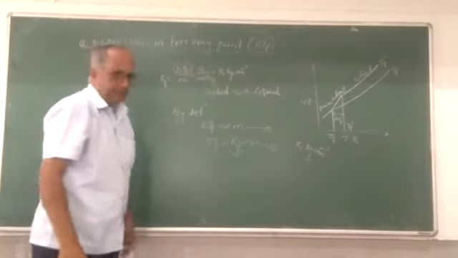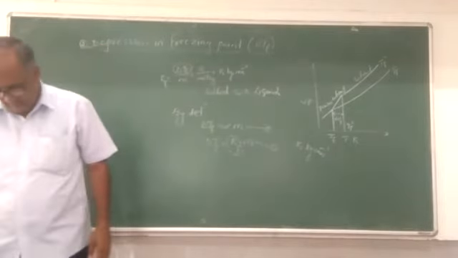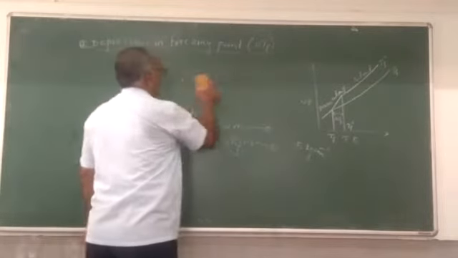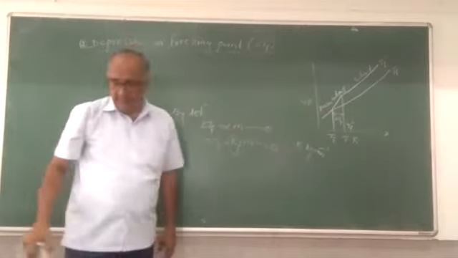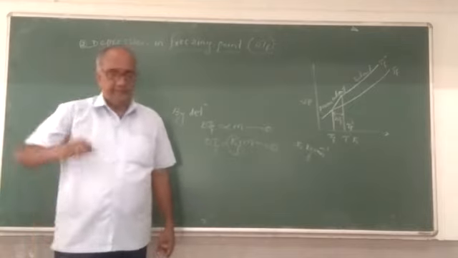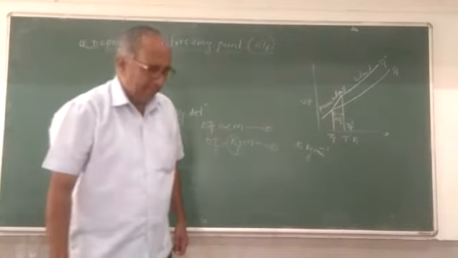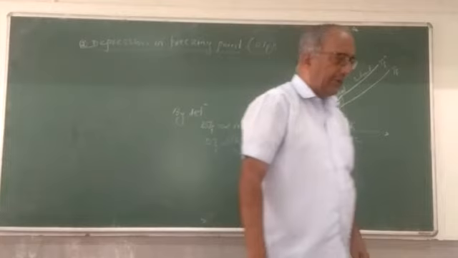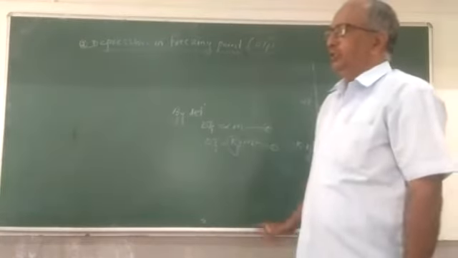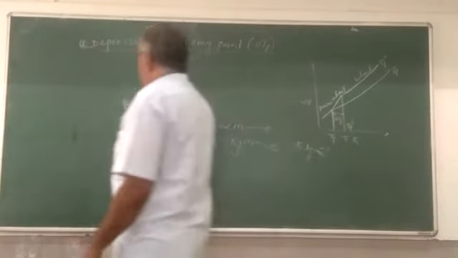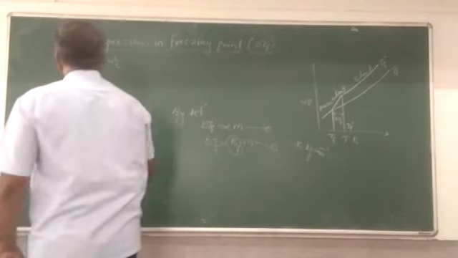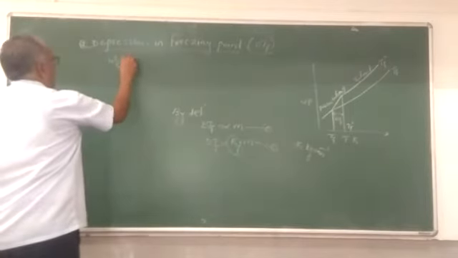So this is the unit of the cryoscopic constant. Now we want to prove that the depression of freezing point is one of the colligative properties, that according to the statement, these are the properties of the dilute solution which depend upon the number of solute particles in the solution.